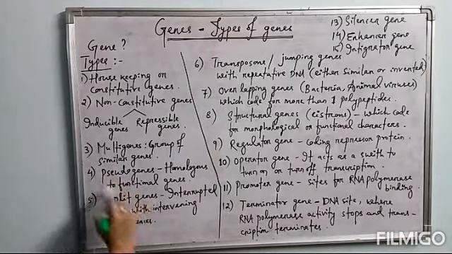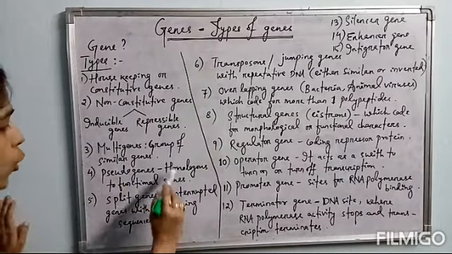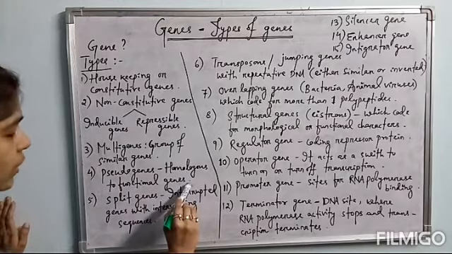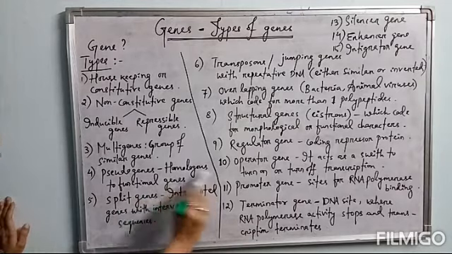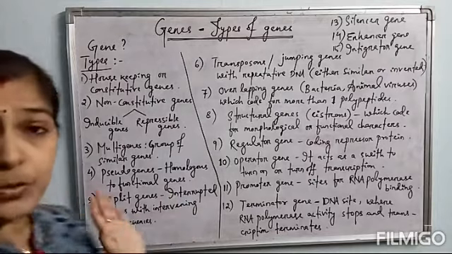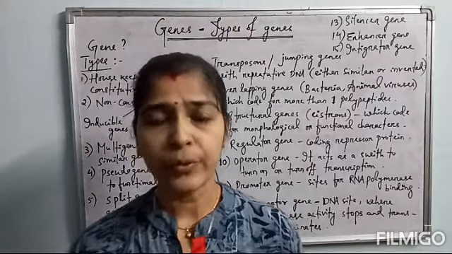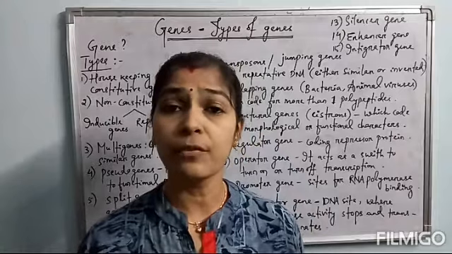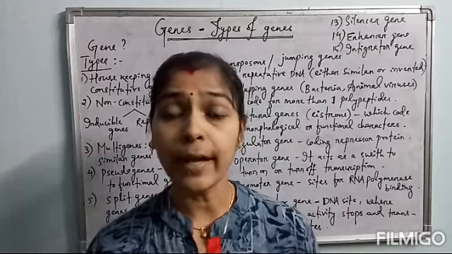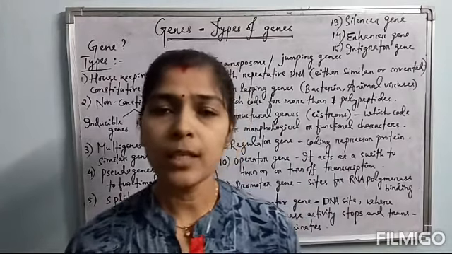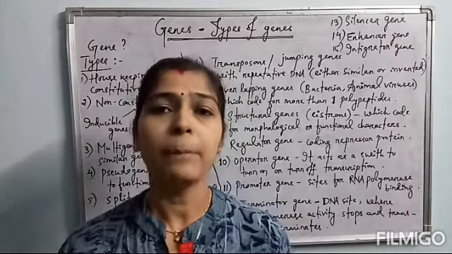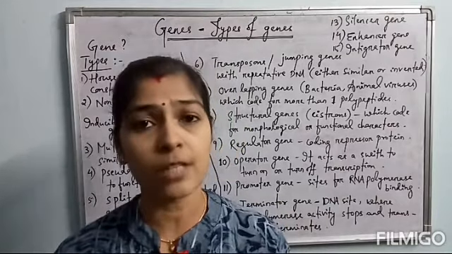What are these pseudogenes? Pseudogenes are homologous to functional genes. See here what I have written. Pseudo means false, as all of you know. So pseudogenes are false genes. They appear like the normal gene, but they do not express and do not produce a functional protein product.